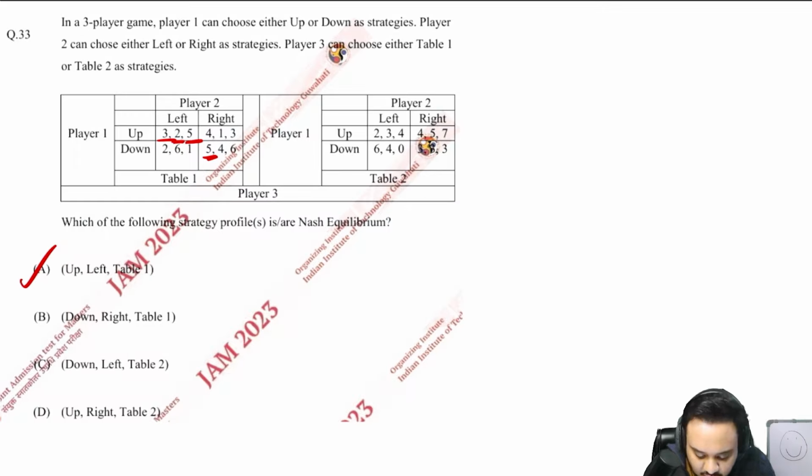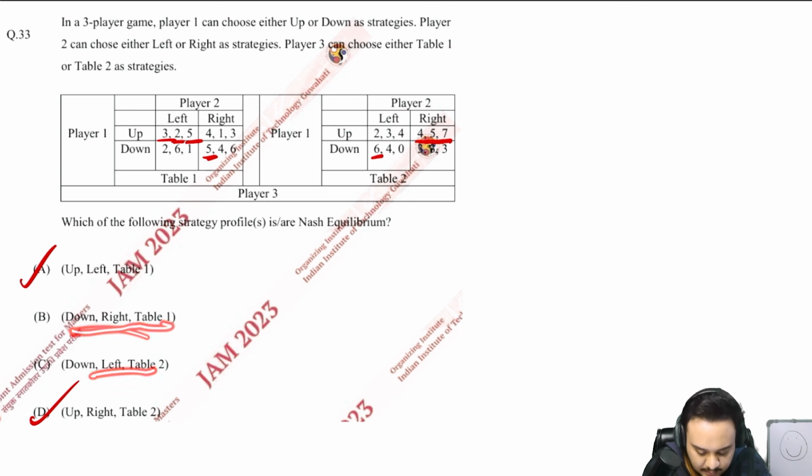Then similarly when we talk about table 2, when player 3 is going table 2 and player 2 is going left, player 1 goes down. Then player 2 is going right, player 1 goes up. Now player 1 is going up, player 2 will go right. Similarly when we talk about player 3, will he go table 1 or table 2? 7 is more than 3, he'll go here. So this is your second Nash equilibrium: up, right and table 2. You can check for these as well.